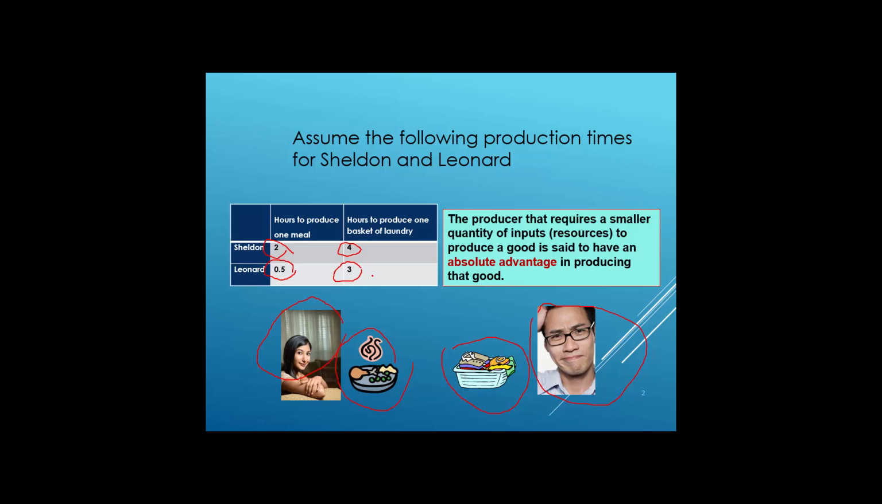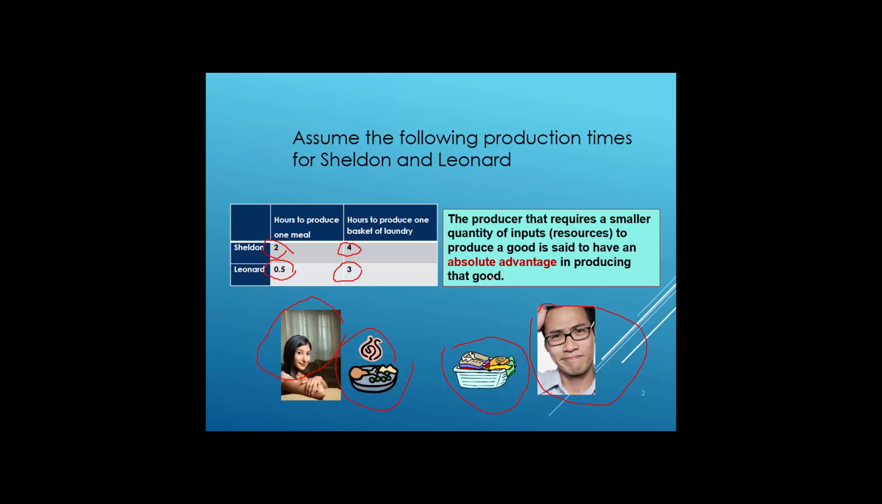Now, according to the definition of absolute advantage, the producer that requires a smaller quantity of inputs or resources to produce a good is said to have an absolute advantage in producing that good. In the case of Sheldon and Leonard, their resource or input is nothing else than time, the time that they need to prepare meals and baskets of laundry.